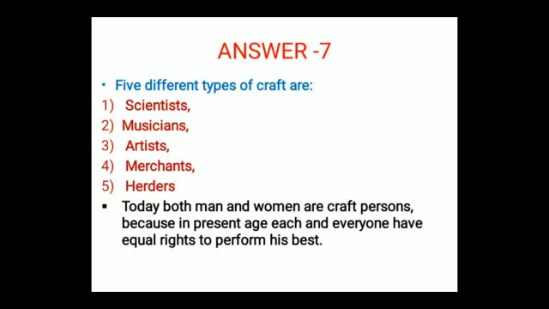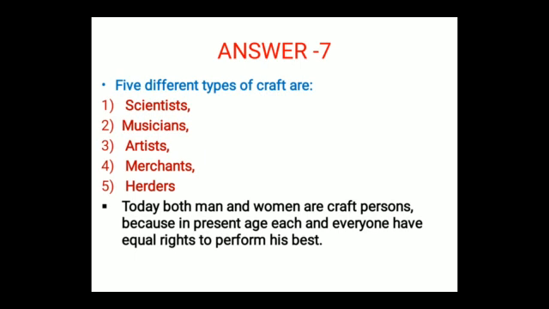What are craft persons? They who are doing the work, who are having different types of work they are doing. So today, both men and women are craft persons because in the present age, each and every one has equal rights to perform his best.